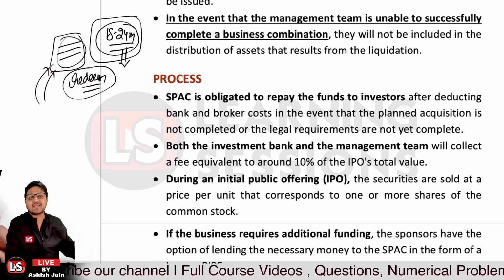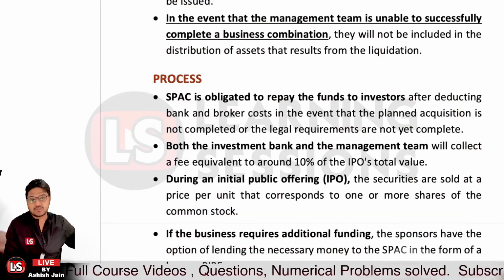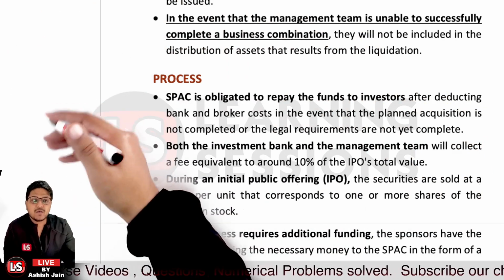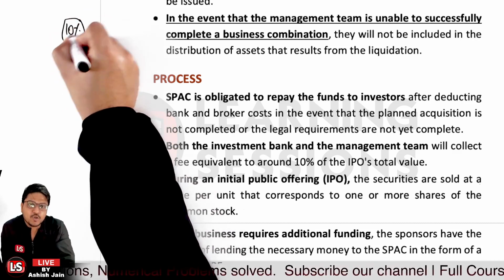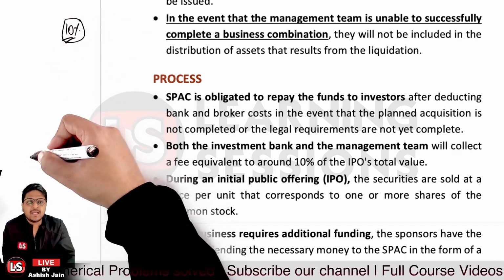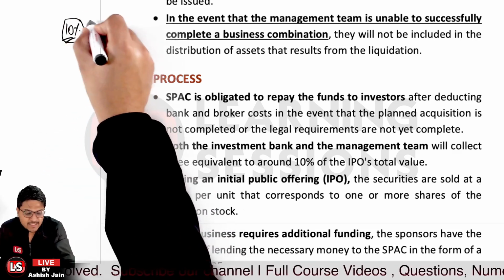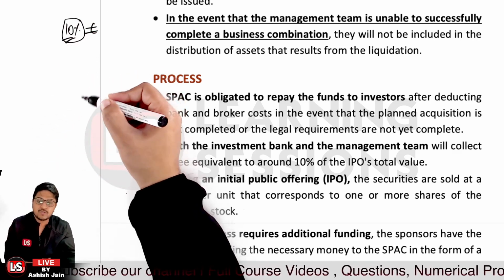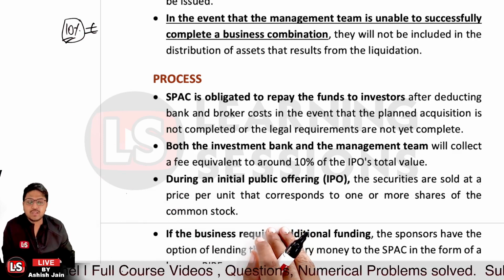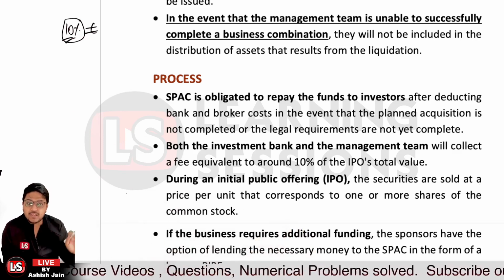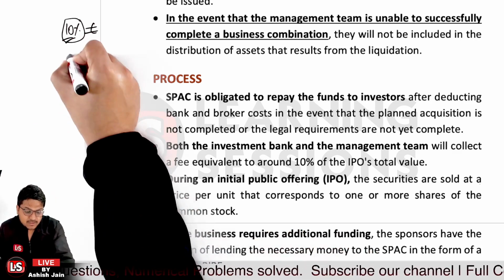Further, it's related to the process. Let's have a look at it. The SPAC is obligated to repay the funds to the investors after deducting the bank and broker costs. Let's say the investment bank and management team were there. Now they'll be collecting fees equal to 10% of the IPO amount. After deducting these fees, whatever money was accumulated in the trust account will be distributed, right? And during an IPO, securities are sold at a price per unit corresponding to one or more shares of common stock. Let's say the securities were also sold.